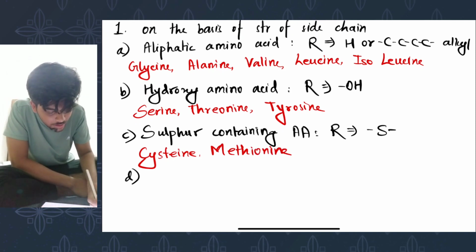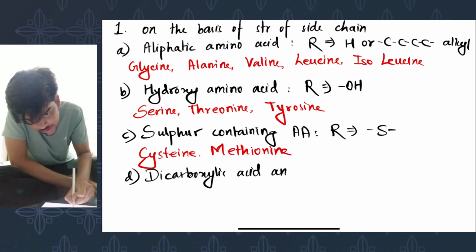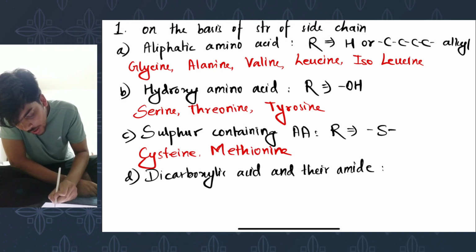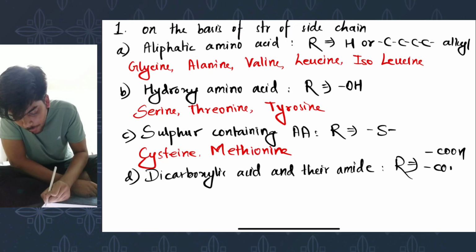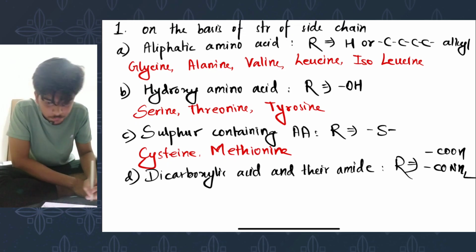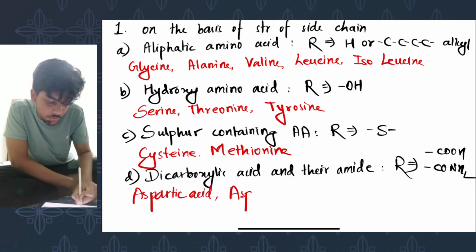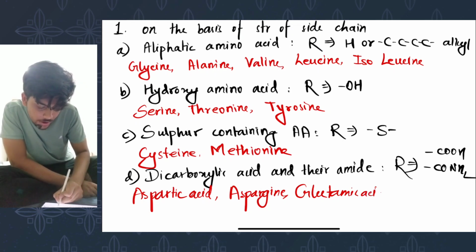Number D, dicarboxylic acid and their derivatives, that is the amide derivative. So the alkyl group contains either a carboxylic group or an amide group. Examples are aspartic acid, asparagine, glutamic acid, and glutamine.